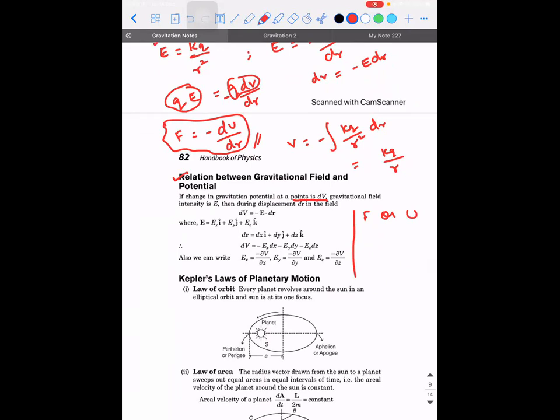Force and potential energy can be defined at a point. In the case of gravitation and electrostatics, can I say calculate the force experienced by this object at a point? Calculate the potential energy of the system at a point. Is this statement right?